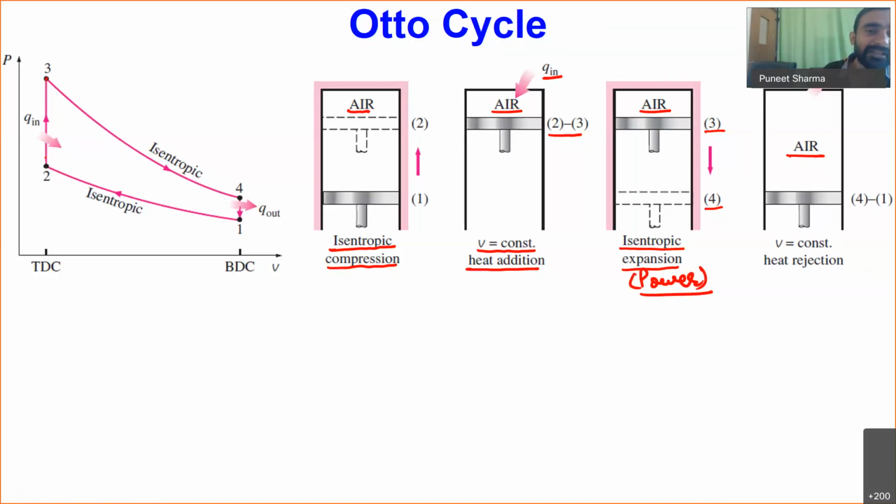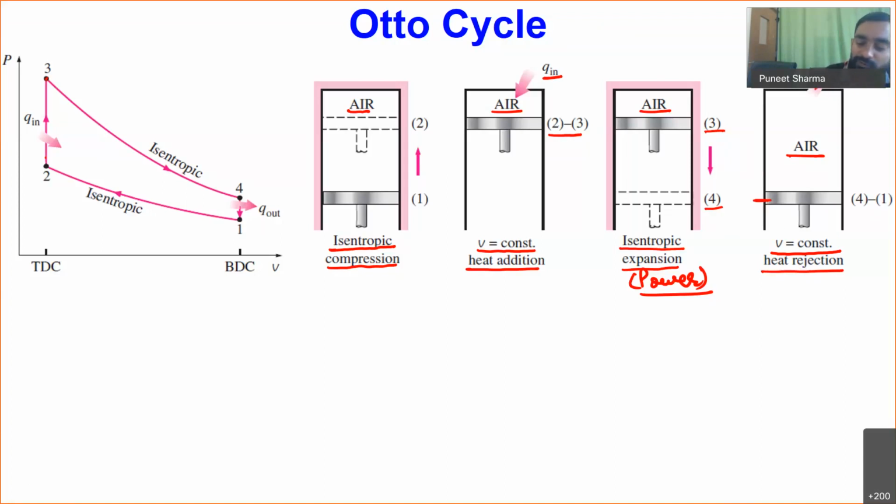After that, we have the exhaust stroke. For the exhaust stroke, we are taking one approximation: we will keep the volume constant. So we will keep our piston at the bottom dead center position. When my piston is at the bottom dead center, I will be rejecting heat from the working medium.